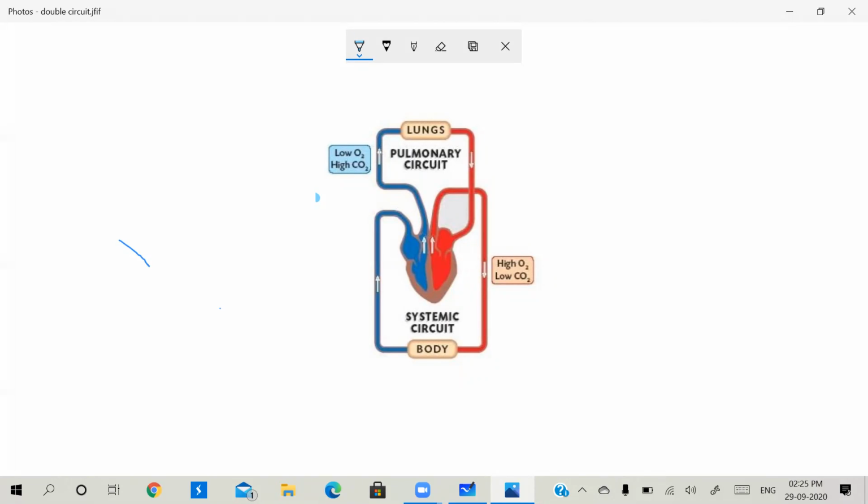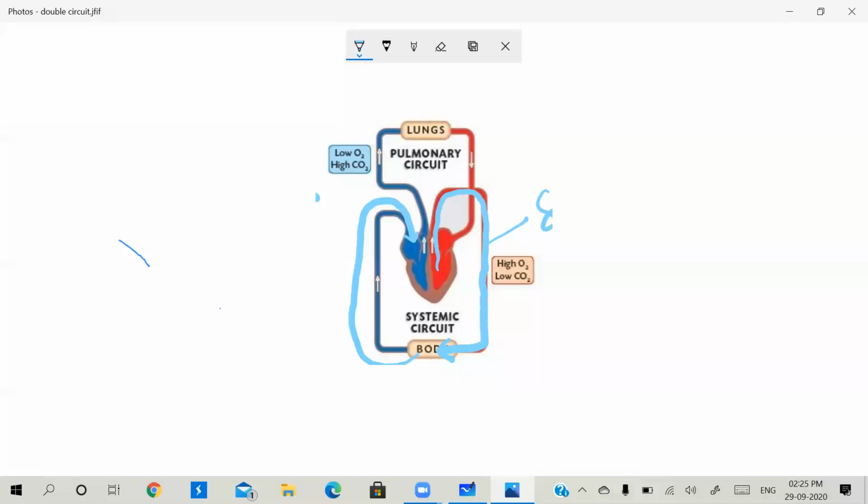See here, this oxygenated blood is transferred through the aorta and reaches the body. From there, the deoxygenated blood again enters the right auricle. This is called the systemic circuit.